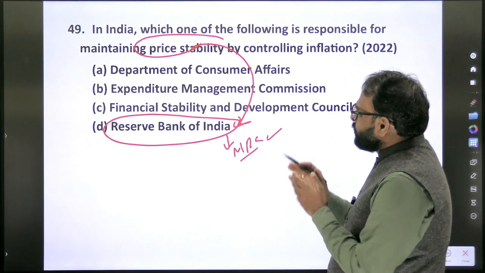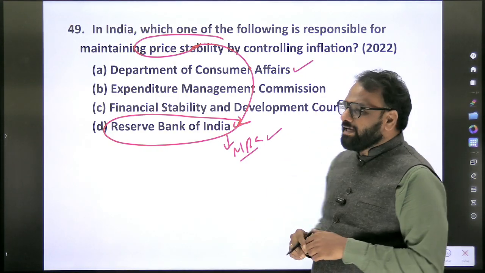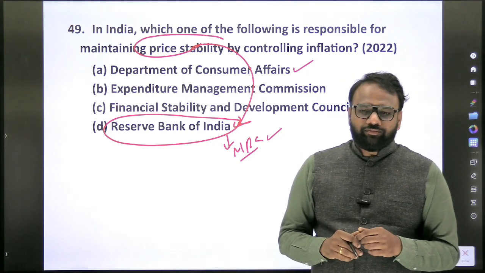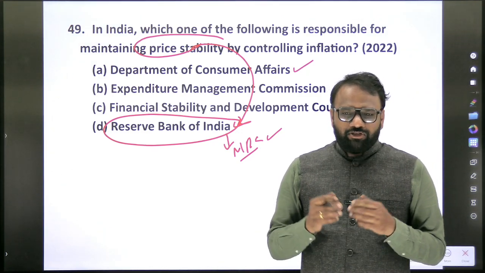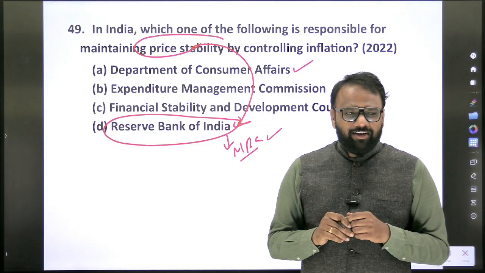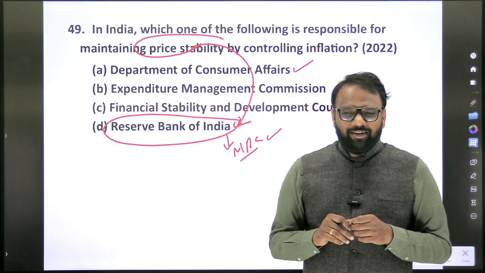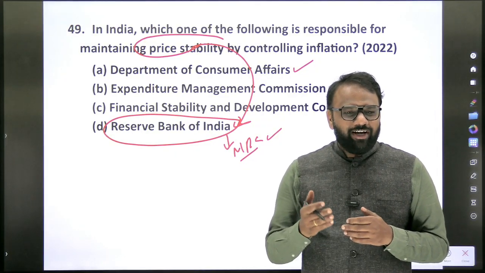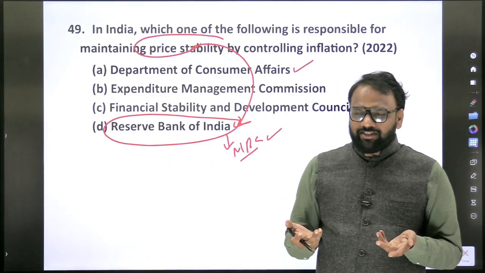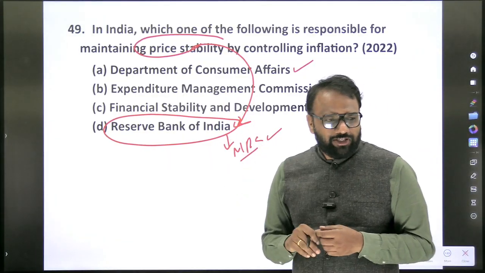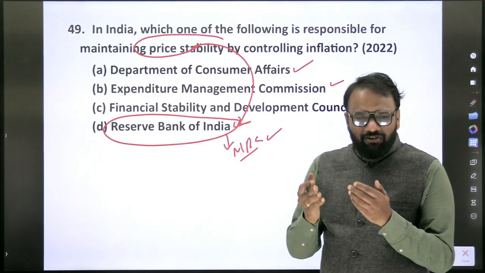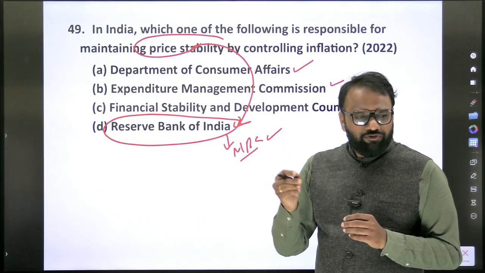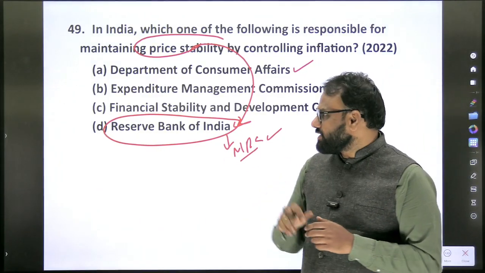Next, just out of curiosity, Department of Consumer Affairs, it comes under which ministry? Ministry of Commerce, Ministry of Agriculture? Yes, Ministry of Consumer Affairs, Food and Public Distribution. A ministry itself exists. So within that ministry, we have Department of Consumer Affairs. Expenditure Management Commission. See how we have not seen about this commission itself. So if required, 1 or 2 lines, you will just search, otherwise you will just leave it.